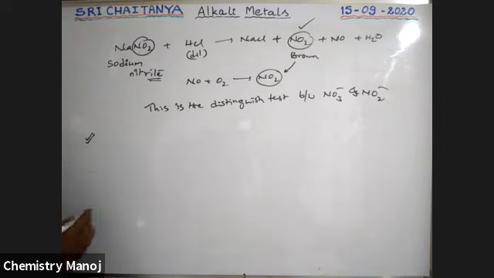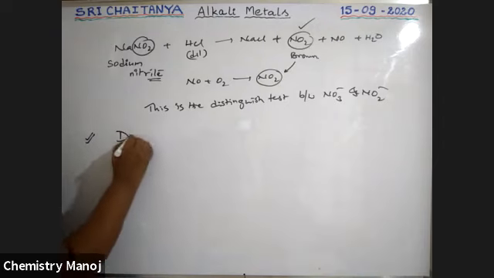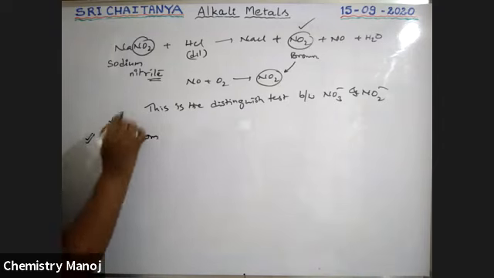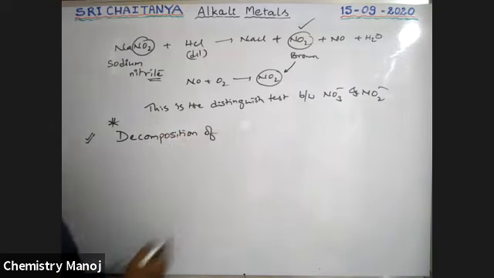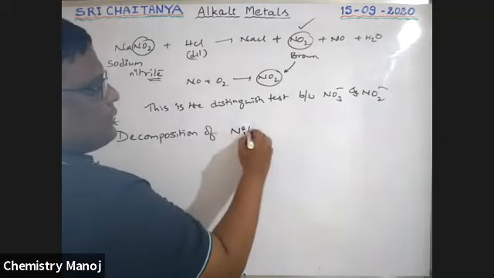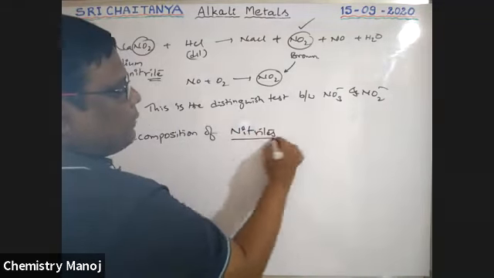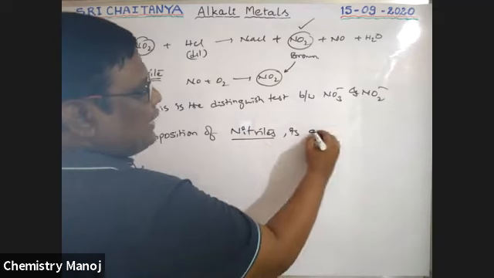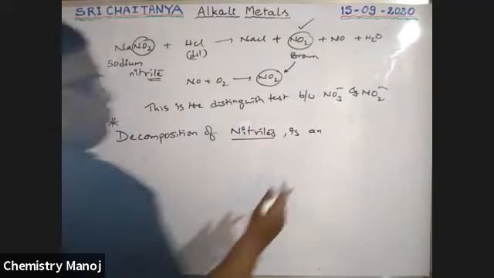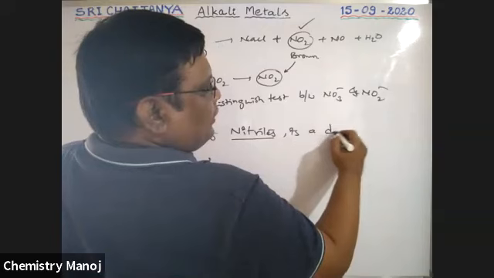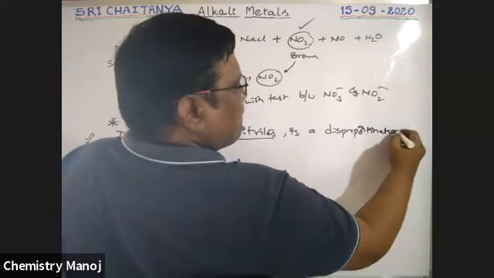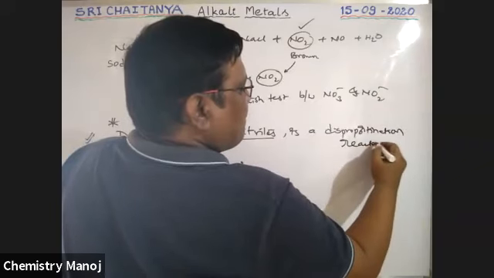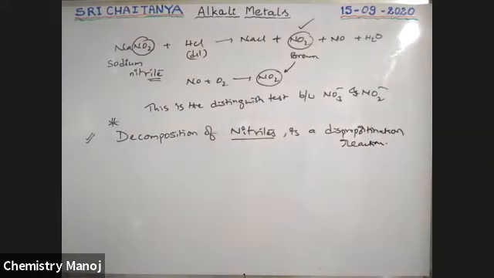Next, and very, very important: thermal decomposition. Decomposition of nitrites is a disproportionation reaction. So decomposition of nitrites is an example of a disproportionation reaction.